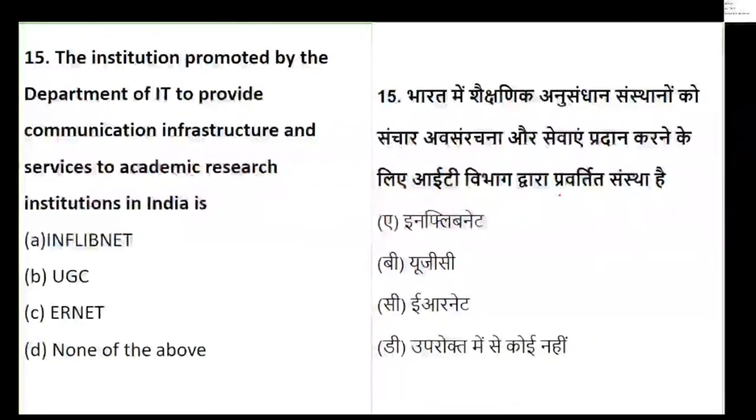Let's see how many of you are able to come to the answer properly. The institution promoted by Department of IT to provide communication infrastructure and services to academic institutions in India, so it is basically called as what?